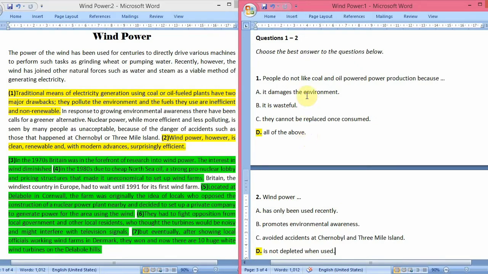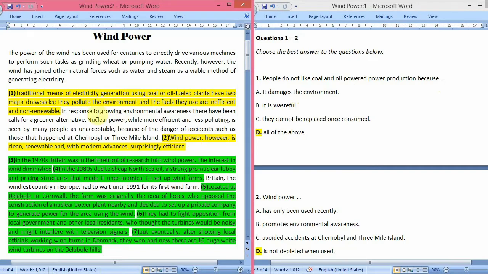People do not like coal and oil powered power production because it damages the environment. That's option A. It is wasteful. Option B. They cannot be replaced once consumed. Option C. And all of the above. Option D. So answer is D, that is all of the above. And now let's see how this answer came from the passage.